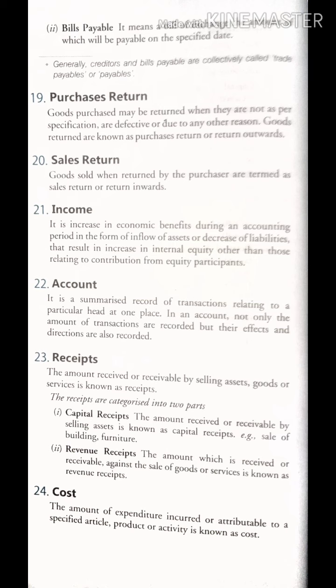Now receipts: the amount received or receivable by selling assets, goods or services is known as receipts. Any amount you receive by selling assets or goods or services is your receipt in the business. There are two types of receipt: capital receipt and revenue receipt. What is capital receipt? The amount received or receivable by selling assets. If you are selling assets of your business, that is capital receipts.